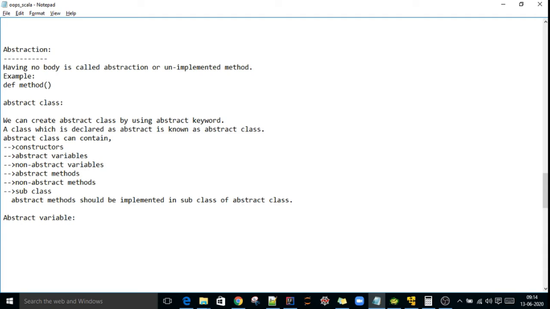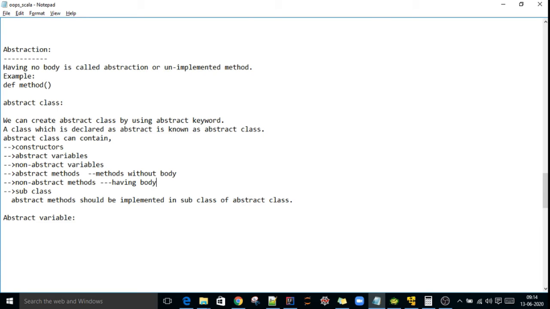A method without a body, that is, without implementation. A non-abstract method means a method with a body. So an abstract class can contain methods with a body or without a body. It can contain both.